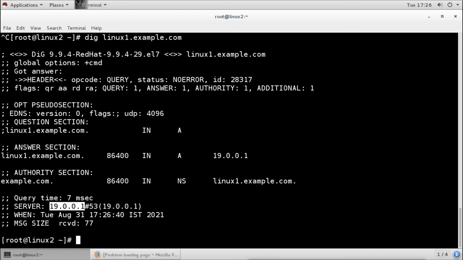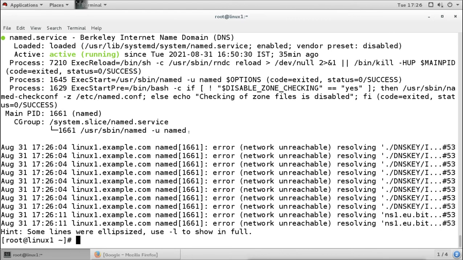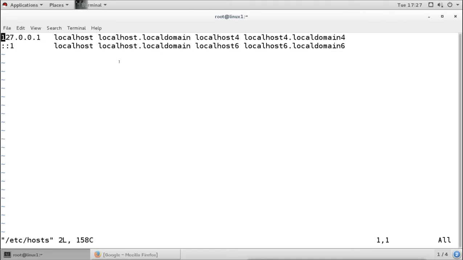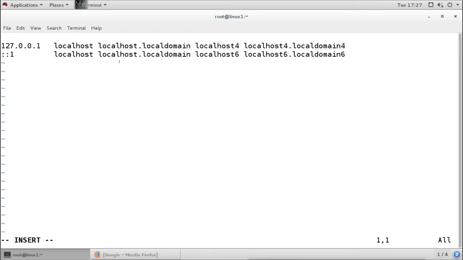So we have to make sure that our server will resolve its own name, so that we can start the service. We don't change the DNS setting, because we need the internet DNS so that we can connect to the internet. What I will do is change the name in the hosts file, so that whenever it tries to resolve its own name, it will resolve it from the hosts file. So I will add the entry for this server in the hosts file. This is the IP address, this is the short name, and then this is the full name.